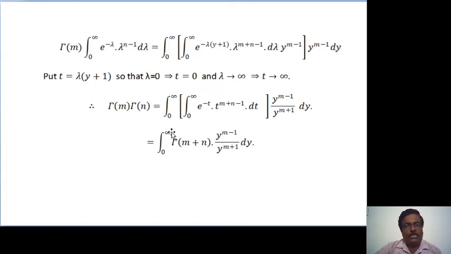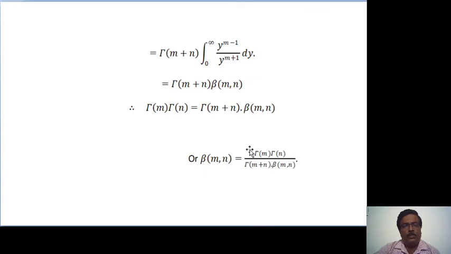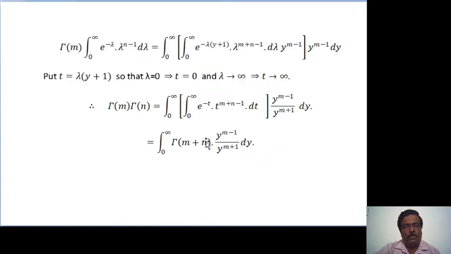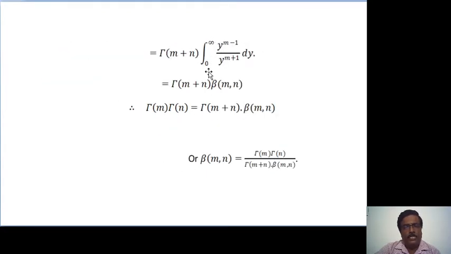So which again gives integration from 0 to infinity. When we integrate this equation, we get this with respect to dy. So which is equal to taking gamma of m plus n outside the integral sign, then integrating the remaining terms, 0 to infinity y raised to m minus 1 by y plus 1 raised to m plus n dy, which is nothing but beta of m, n.